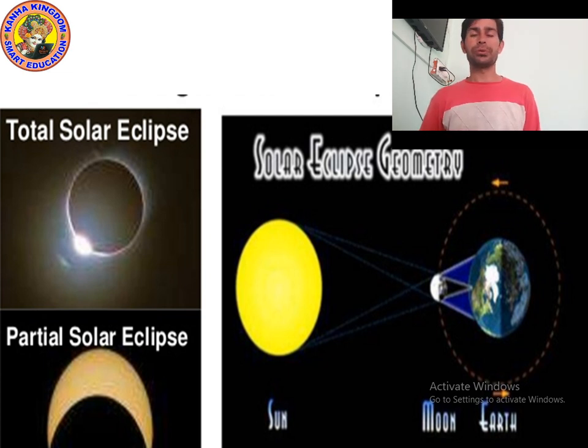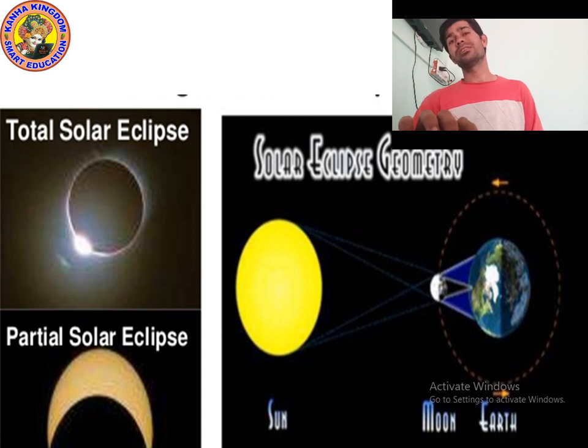Can you see the picture of total solar eclipse? Yes. So you can see a white shining part, which is actually the corona. And kids, you can also see a picture of a partial solar eclipse.